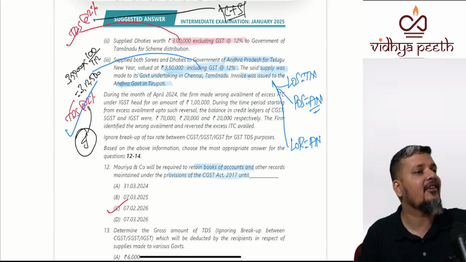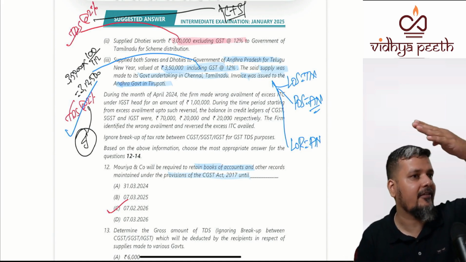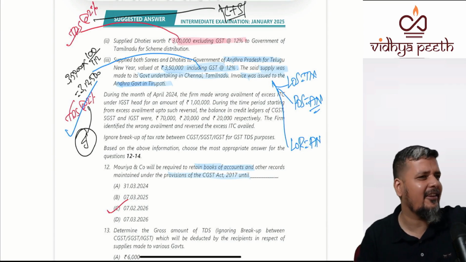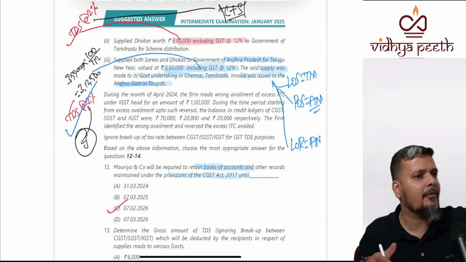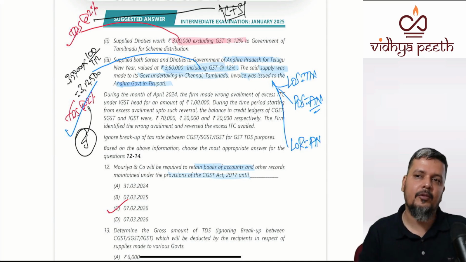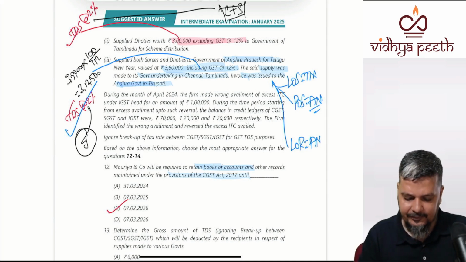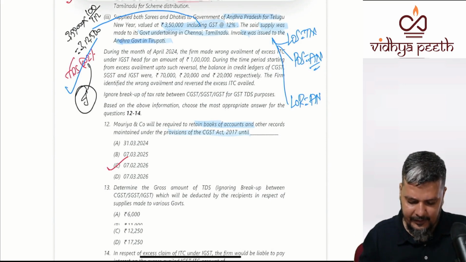You have seen section 10(1)(b): if someone is giving instruction to give it to someone else, three parties are involved. The place of supply is the principal place of business of the third person. Who's giving instruction? Andhra.